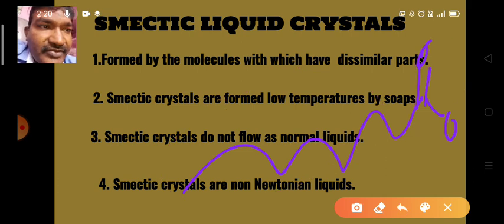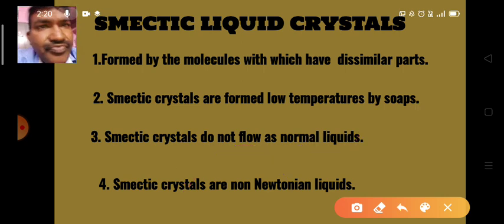Okay. Next point is that smectic crystals are formed at low temperatures by soaps. If the temperature is increased, the order changes and they change into the nematic crystals. So nematic crystals are formed at high temperature, whereas the smectic crystals are formed at low temperatures. Smectic crystals do not flow as normal liquids. Normal liquids flow very easily, and their viscosity follows the Newtonian equation.